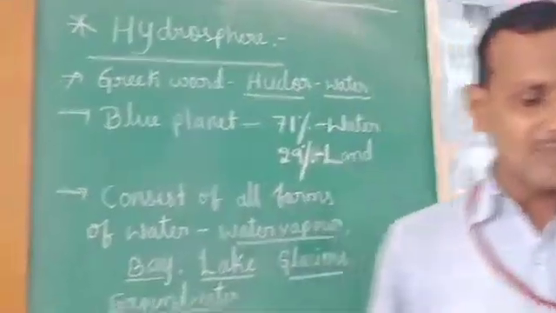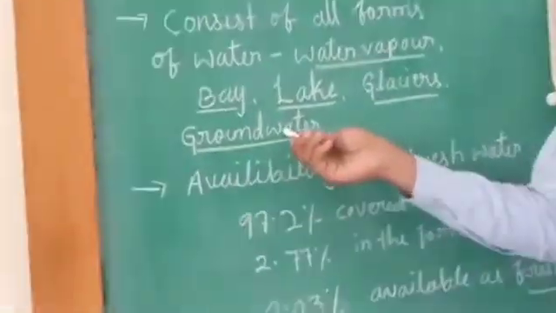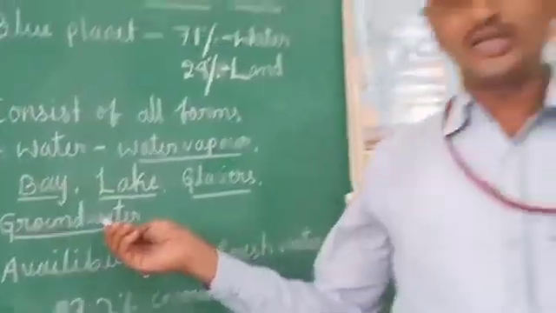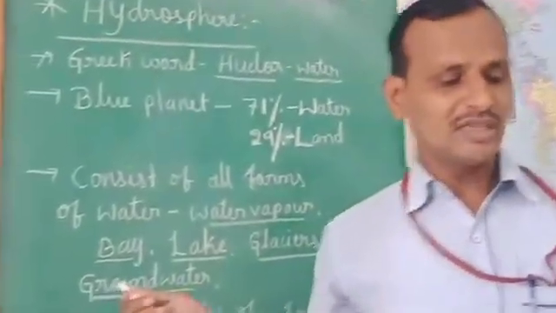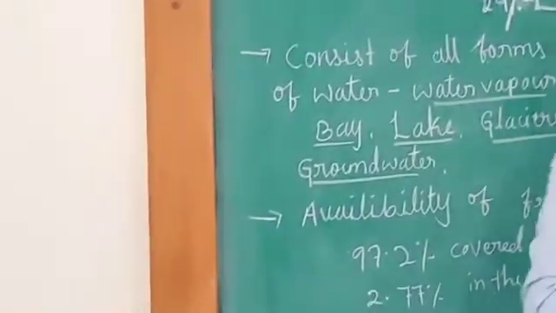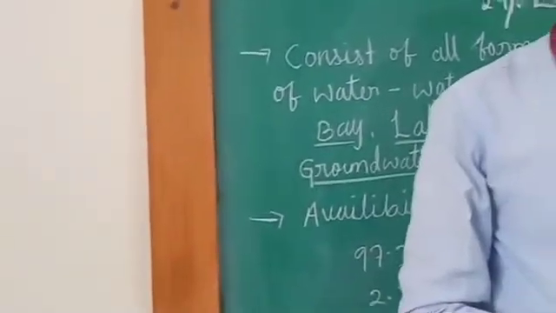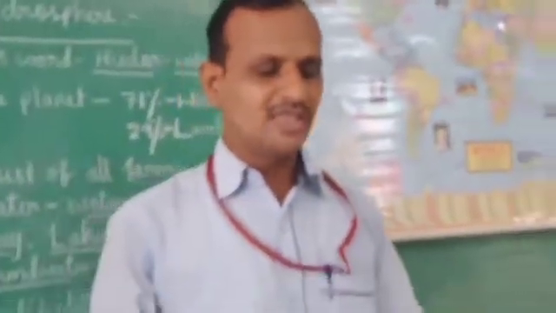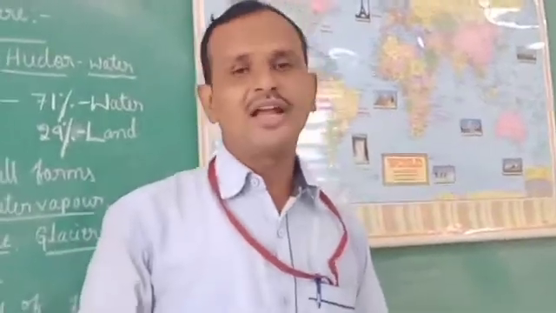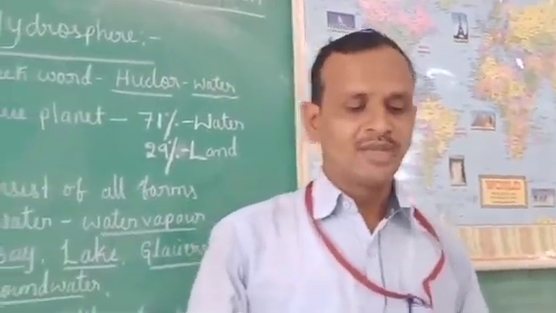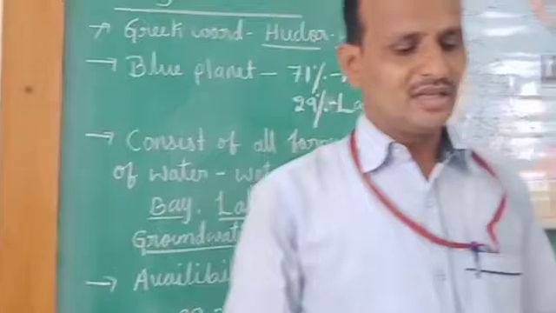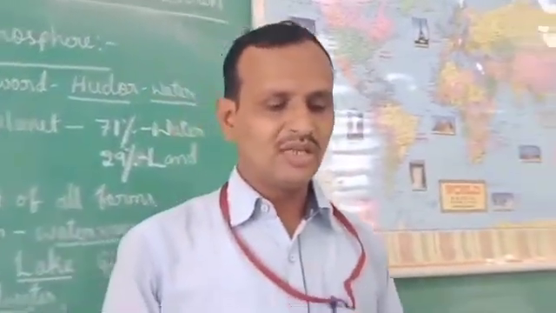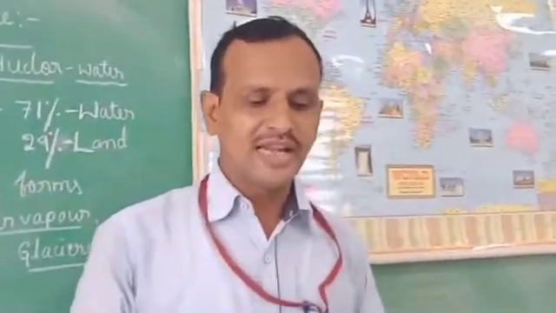The next form of water is groundwater, or underground water. What does groundwater mean, children? It is the water found underground in the cracks and spaces in soil, sand and rocks. I repeat once again, groundwater is water found underground in the cracks and spaces in soil, sand and rocks.